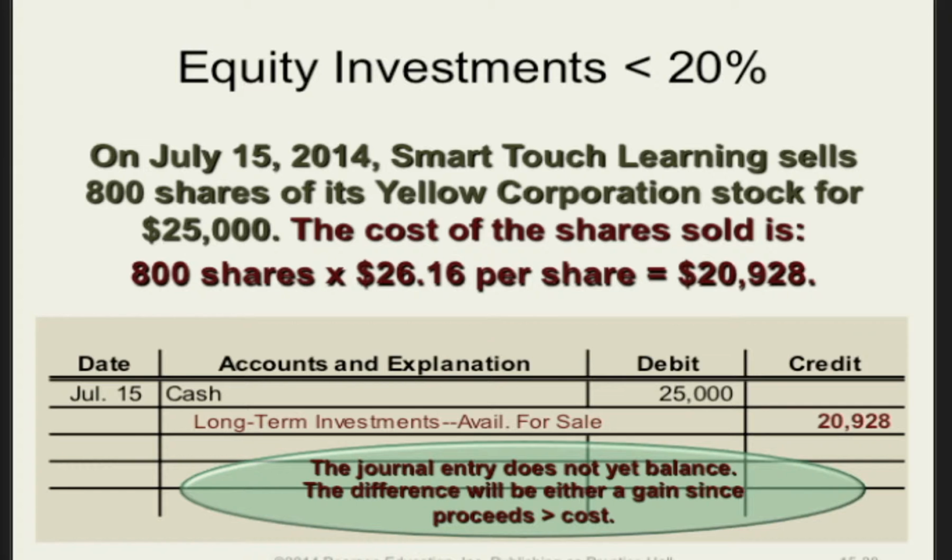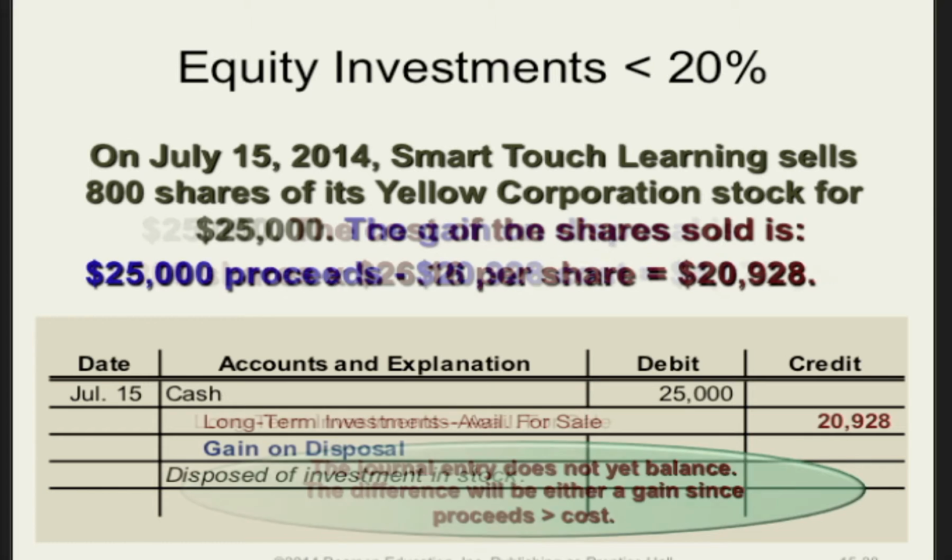Because the original cost was $26.16 per share, we can calculate the cost of 800 shares sold as 800 times 26.16 per share. This gives us our credit here of $20,928 from long-term investments available for sale. A credit will be made for that amount to long-term investments available for sale. At this point, the journal entry does not yet balance. The difference will be recorded as either a gain or loss depending on what is needed to balance the journal entry. In this case, we need a credit to balance this journal entry.